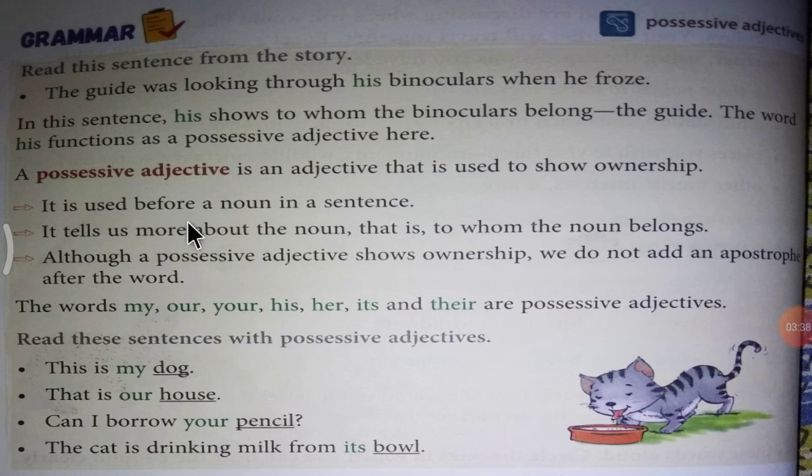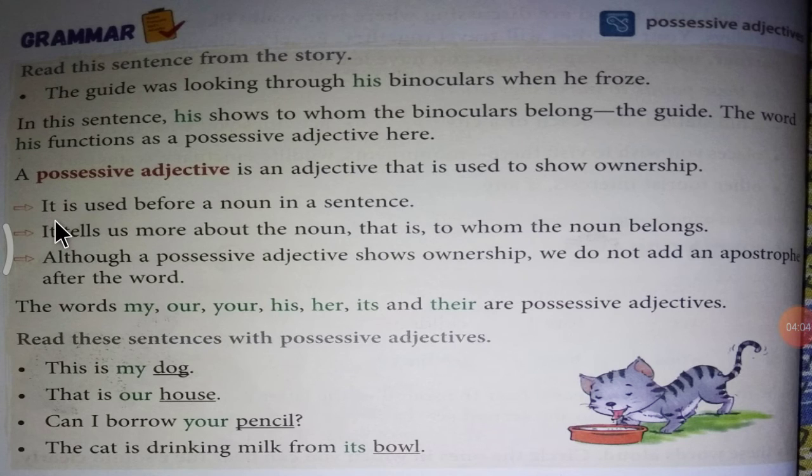A possessive adjective is an adjective that is used to show ownership.